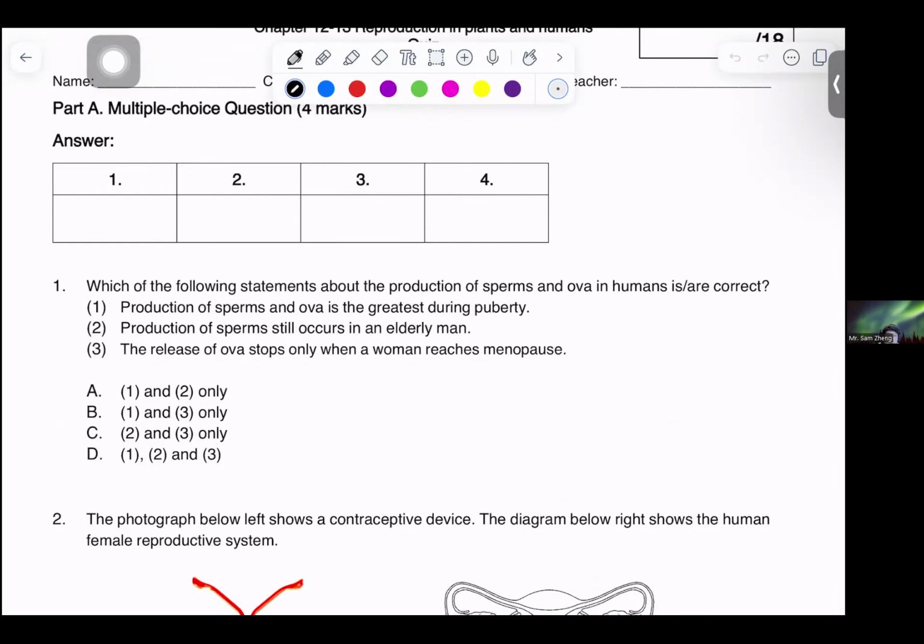the production of sperm and ova in humans is correct. So if you look here, you can see that the first statement is definitely wrong. Now, in this case, the term we use here is production. Production of sperm, of course, is greatest during puberty. But once we move on to talk about the ova, remember the production of ova is greatest at the time when we are born.